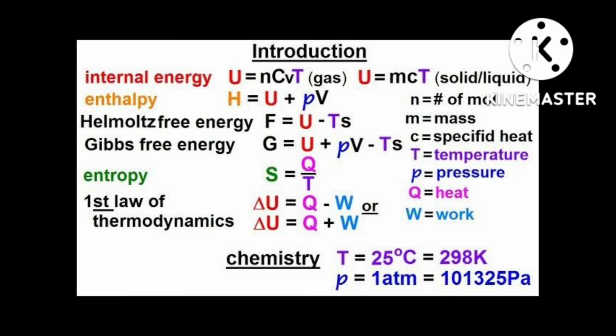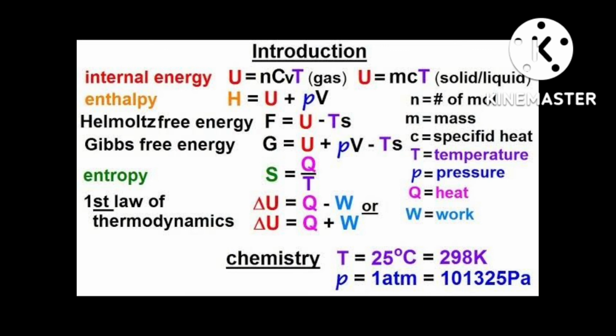Then what is the difference between delta H and T into delta S? That is equal to delta G. Delta H, the change in enthalpy, is the energy available to do work. The difference of both, delta H minus T into delta S, is the energy available to do work.